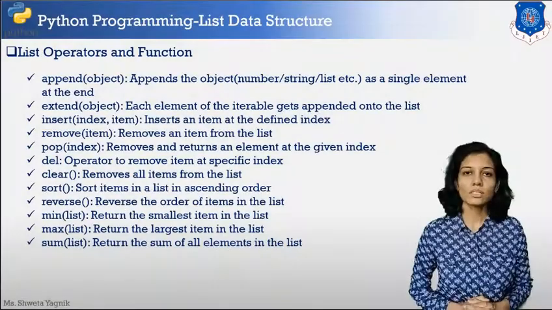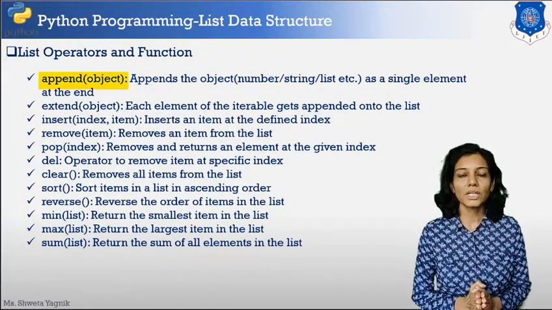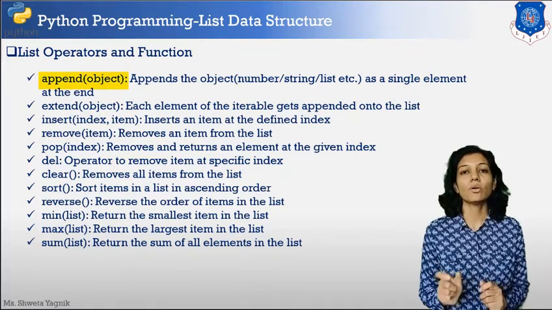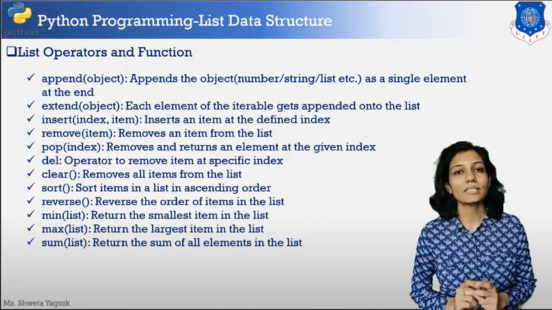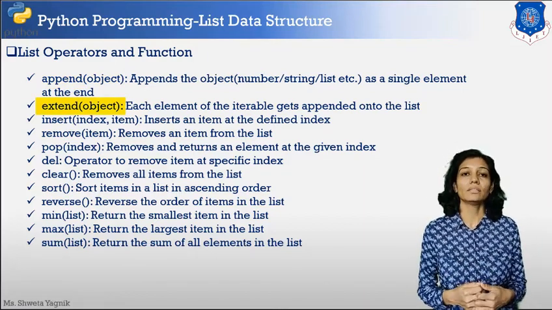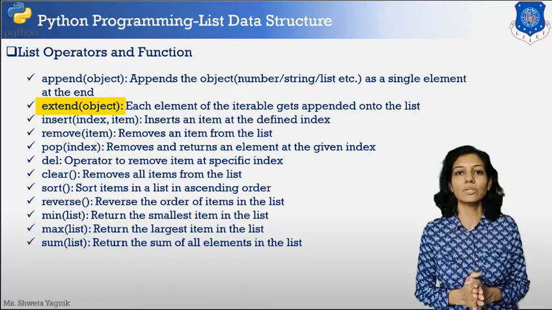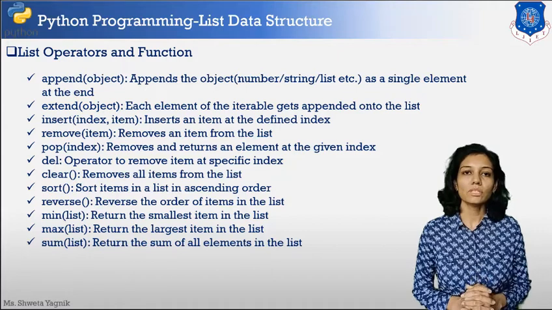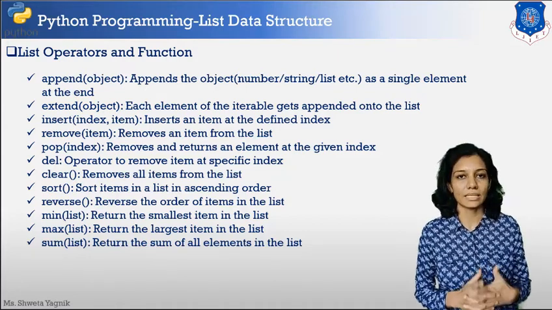Now we are going to see some of the functions that are supported by list. First is the append function. If I want to append a specific object at the end of the list, I'll be using this function. Secondly, the extend function. If I want to add each and every element of an iterable at the end of the list, I'll be using extend. We are going to see practically what the basic difference is between append and extend.